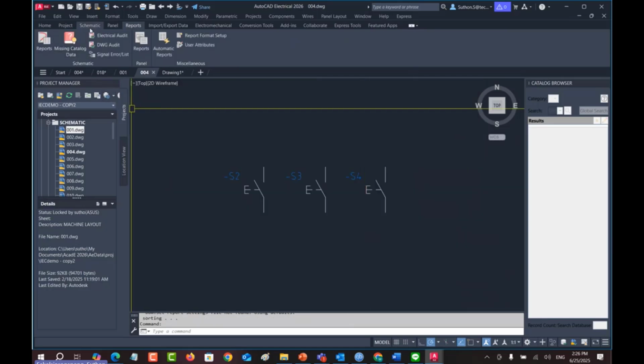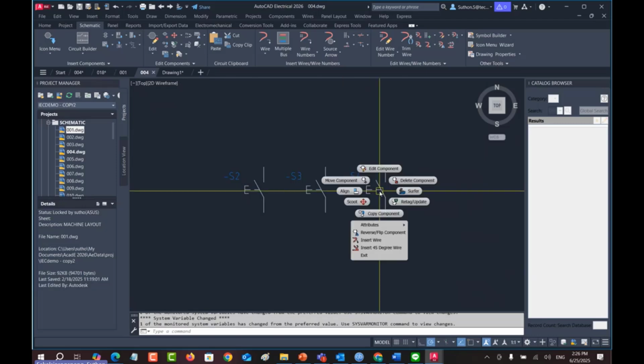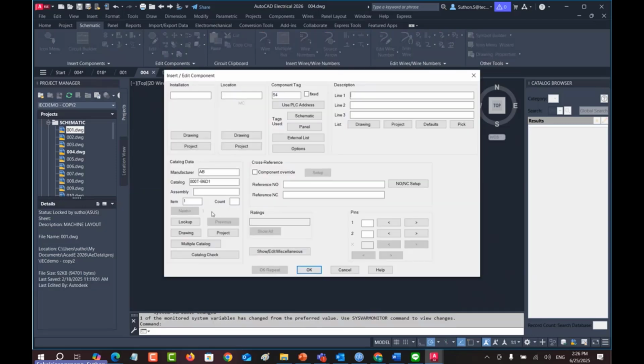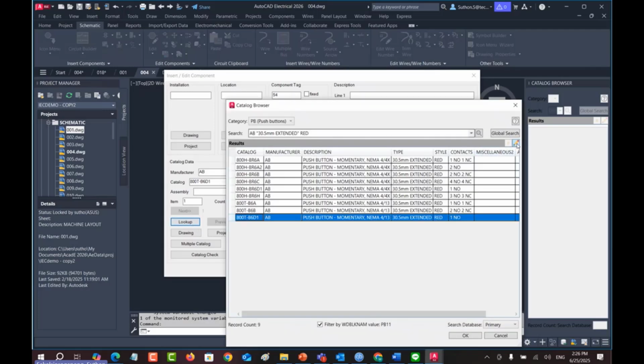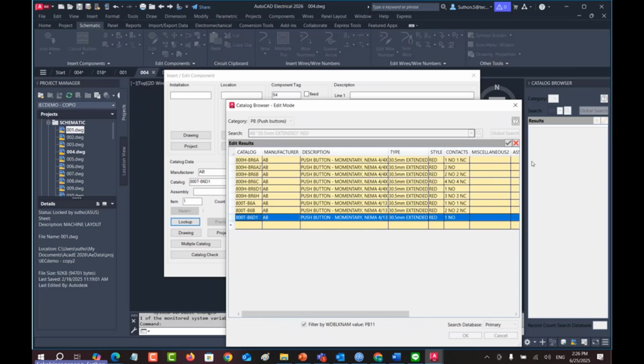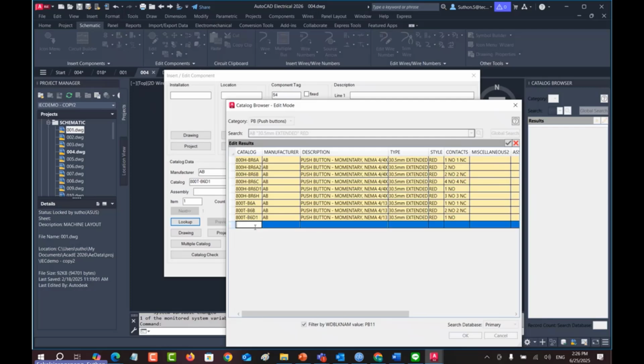It's easy because when you edit this component and lookup and you want to add anything, you just hit the pencil button and then it will show you orange. That means you can edit any line by yourself. You can type anything, any spec.